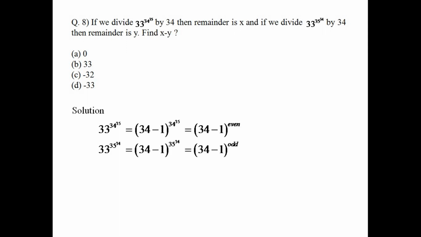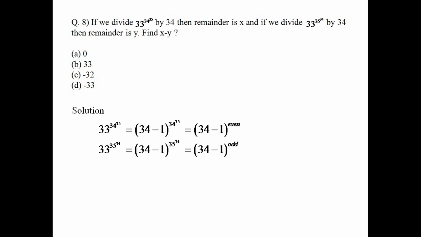Okay, and here also the second part, it is 35 raised to 34. It is an odd number. Why is it odd? Because all the numbers here are odd. You are multiplying 35, 34 times. So 35 is an odd number. When odd numbers are multiplied any number of times, it will always be odd. If all the numbers in a product are odd, then the number is odd. If one of the numbers in a product is even, then the product is even.